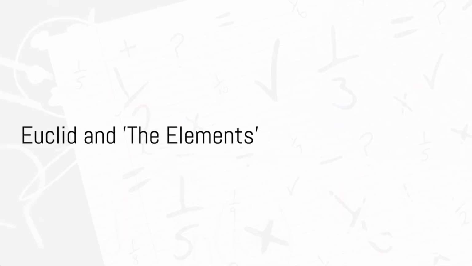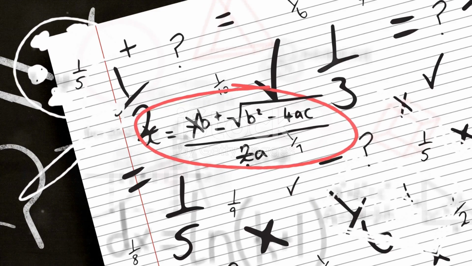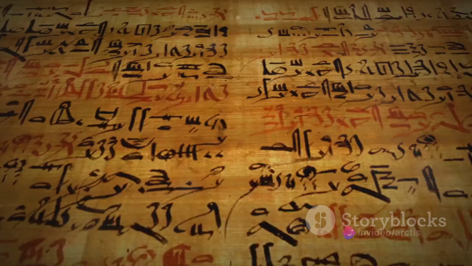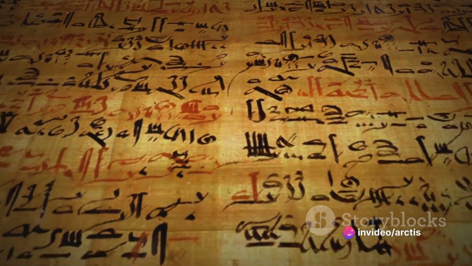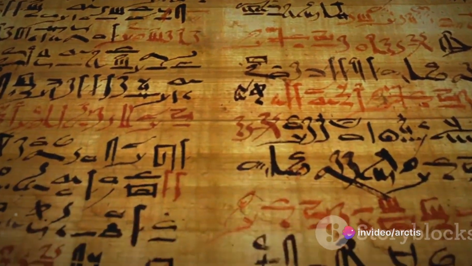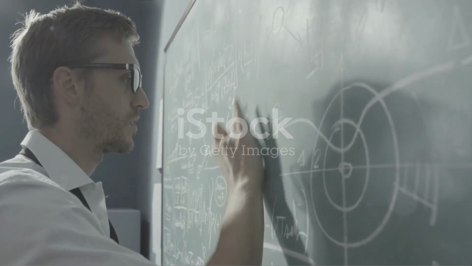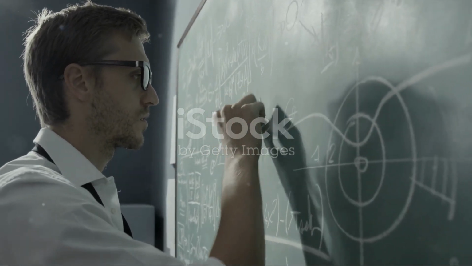Euclid, a brilliant mathematician from ancient Greece, authored a book over 2,000 years ago that has shaped the way we perceive the space around us. This book, known as The Elements, contains the essence of Euclid's geometry. Euclid's geometry begins with a set of 5 postulates, or assumptions, that we accept as true without proof.